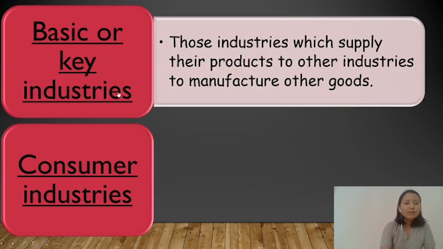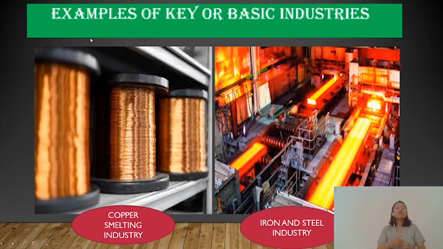Okay, so examples of a basic industry are copper industry and iron and steel industry. Copper industry produces copper, and these products are supplied to the other industry, and other industry using this copper make electrical wire and some other finished goods. Just like this, iron and steel industry produces iron and steel, and these iron and steel are supplied to the other industry, and other industry using this iron and steel produce other goods.